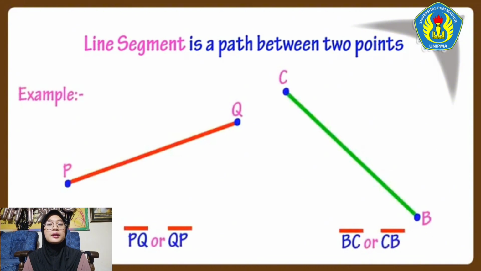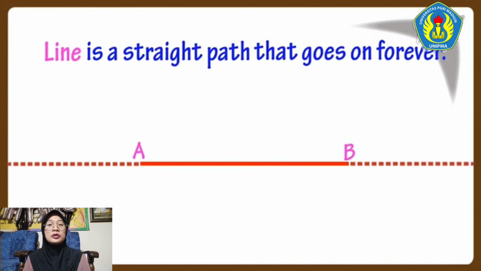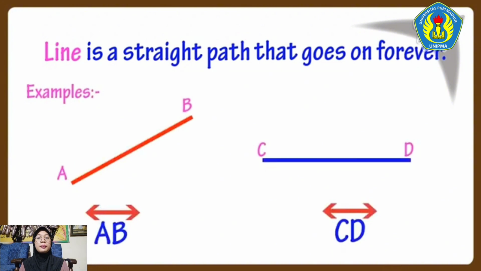These are examples of line segments. We learned a line is a straight path that goes on forever in both directions. That is, there is no end point on a line. The symbol used for a line is this, representing two arrows in both directions. These are some examples of lines.